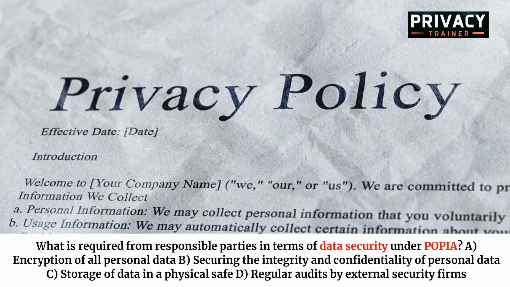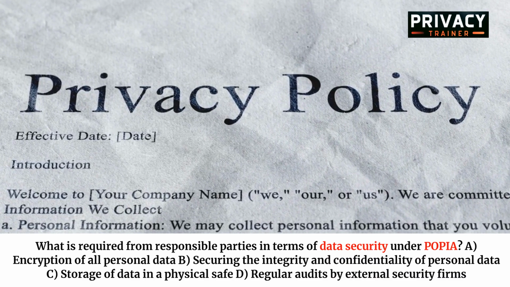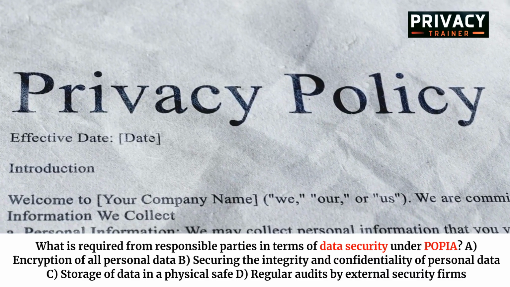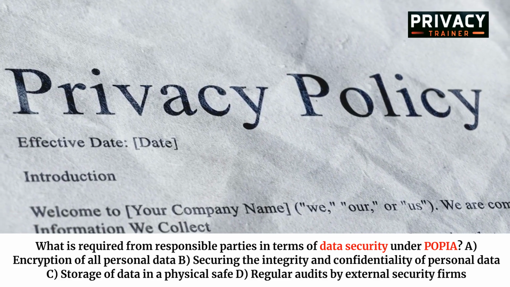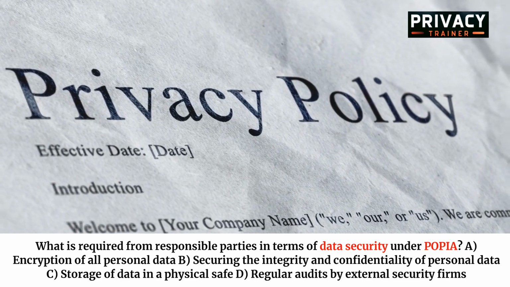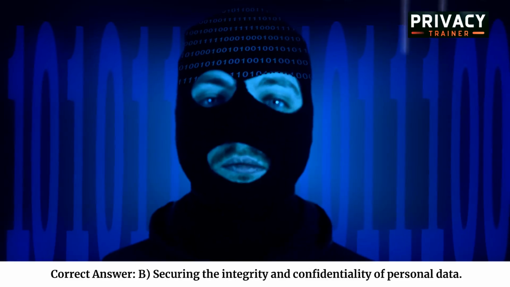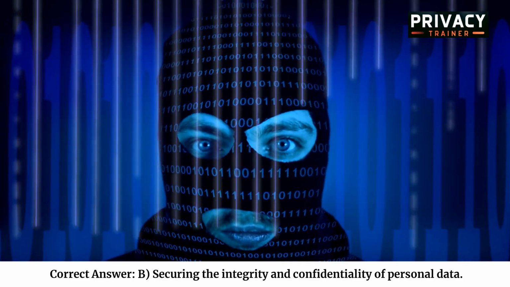What is required from responsible parties in terms of data security under POPIA? A. Encryption of all personal data. B. Securing the integrity and confidentiality of personal data. C. Storage of data in a physical safe. D. Regular audits by external security firms. Correct answer: B. Securing the integrity and confidentiality of personal data.